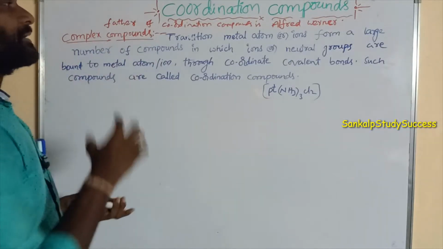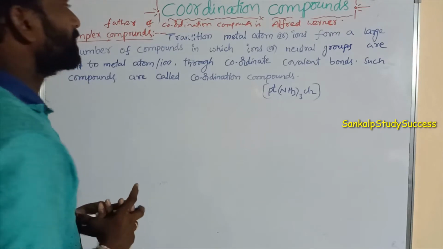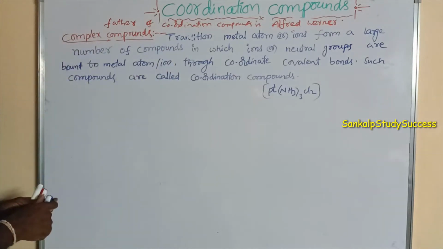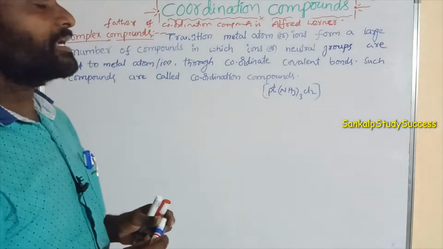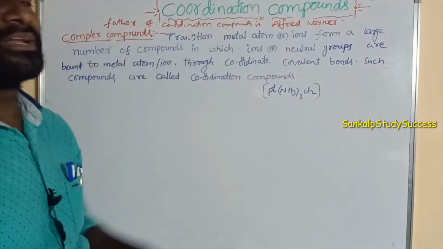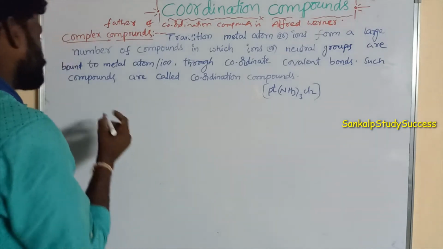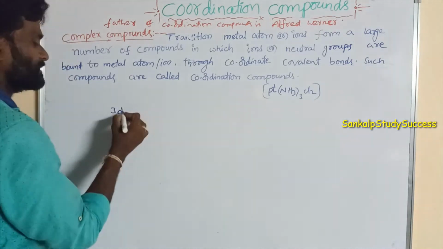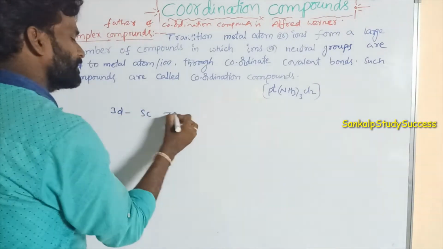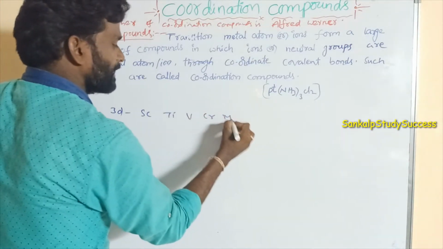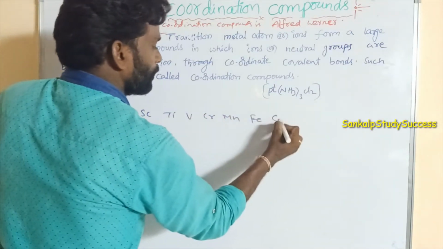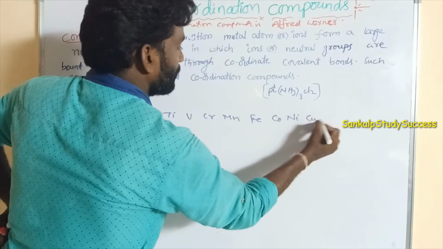The incompletely filled d block elements are said to be transition elements. What is incomplete? The incompletely filled d orbitals in ground state or common oxidation state, those elements are said to be transition elements. Suppose we take the 3d series: scandium, titanium, vanadium, chromium, manganese, iron, cobalt, nickel, copper, zinc.